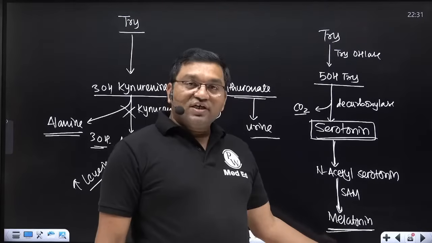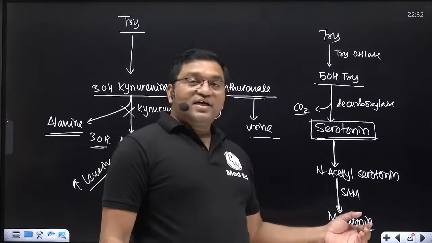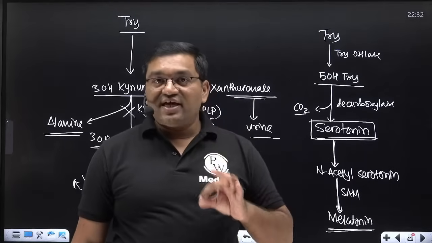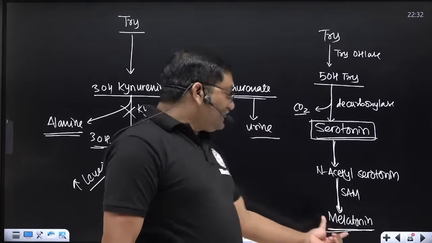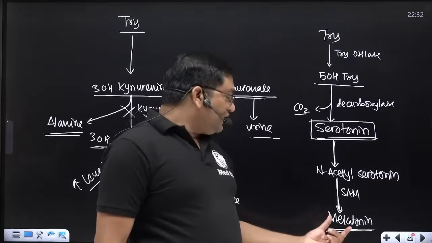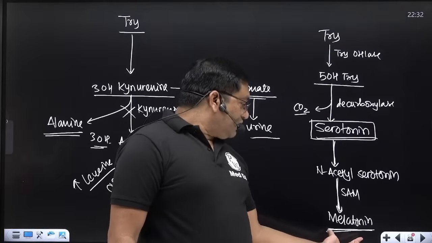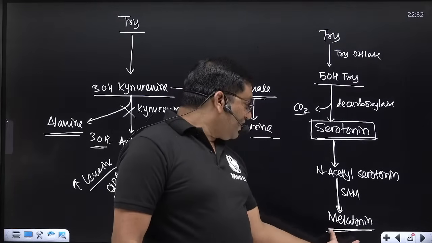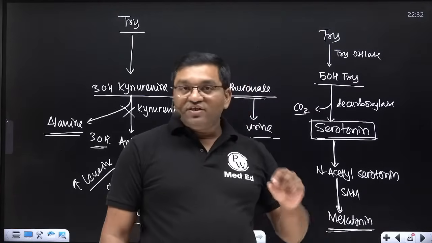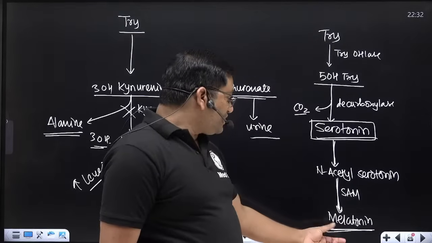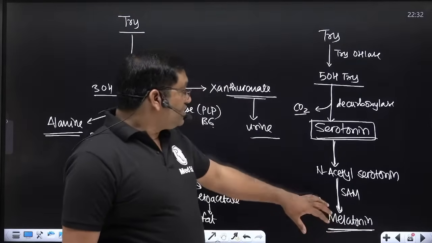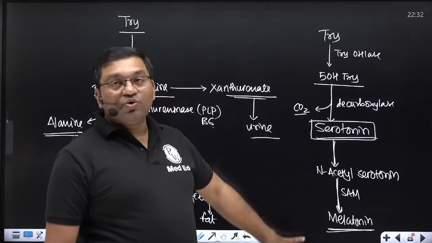It decreases ACTH production, and it is important for the sleep wake cycle. Melatonin is the natural sleep inducer. So this is the important serotonin pathway.